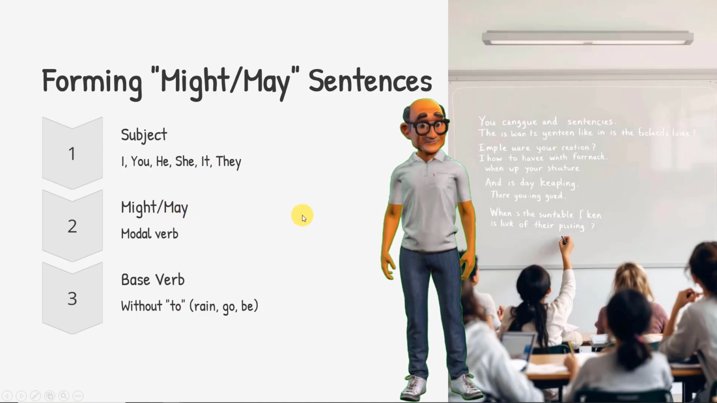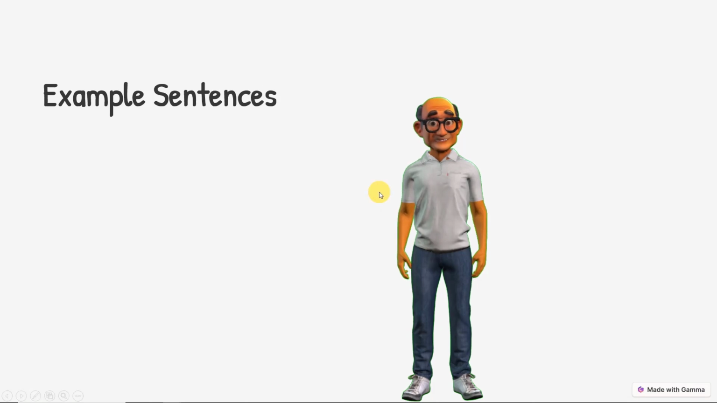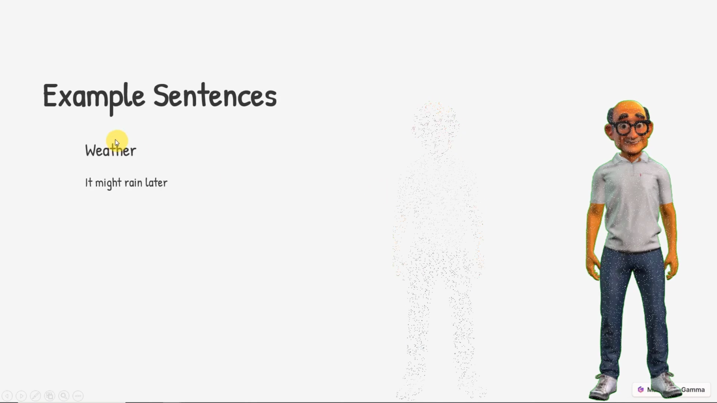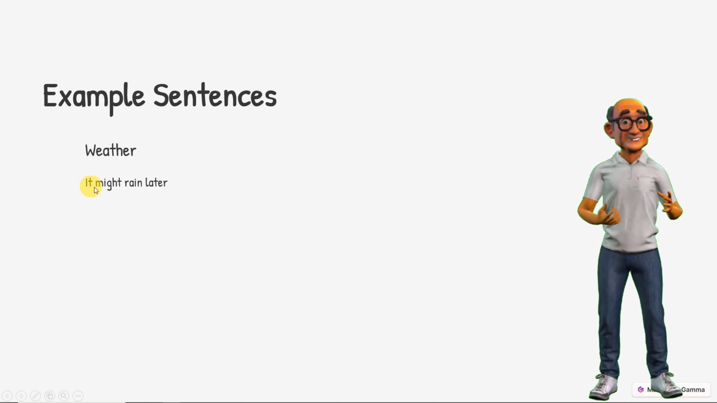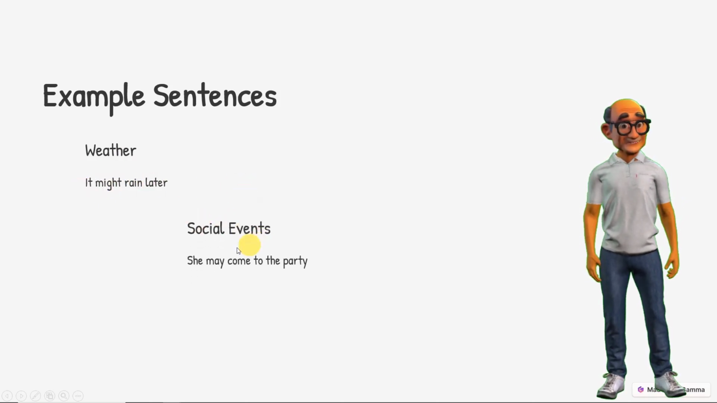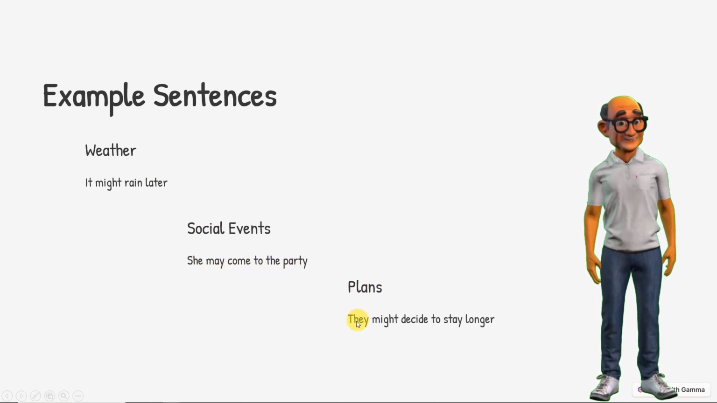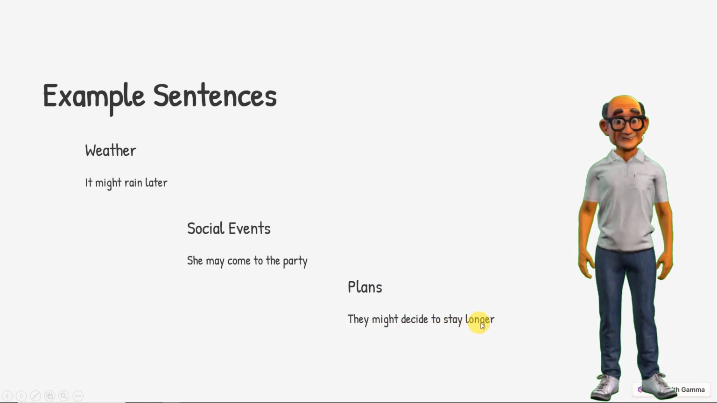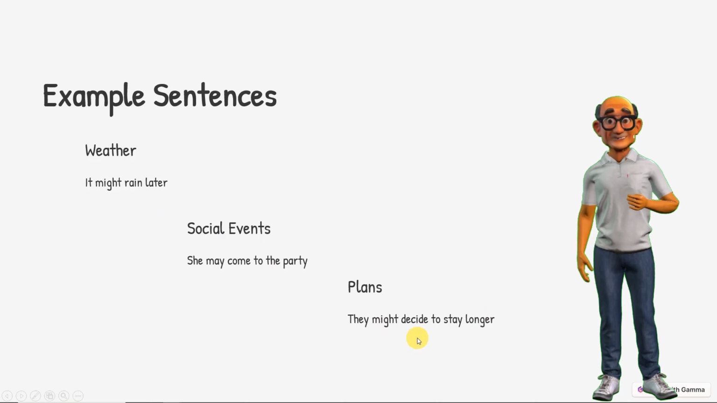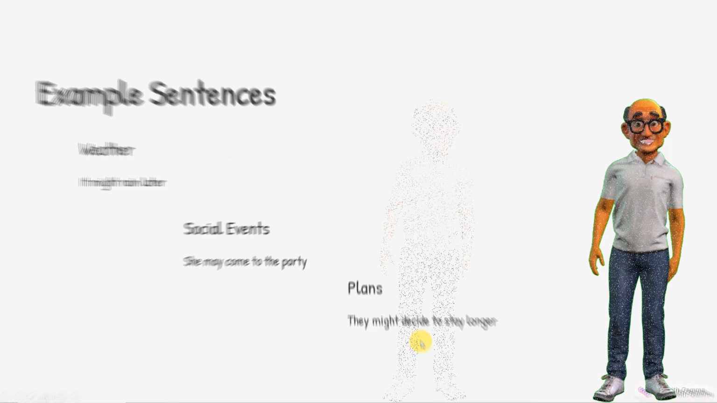Right, we'll go into it in some more sample sentences and some more exercises. Okay, let's have a look at some example sentences. About the weather, it might rain later. Social events, she may come to the party. And of course, plans, they might decide to stay longer. That is just a couple of example sentences, guys, and I think the lesson will become a lot more clearer once you start doing the exercises.